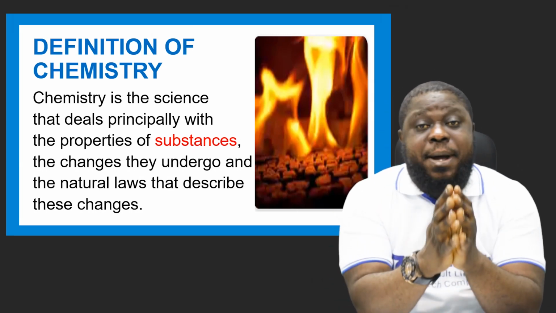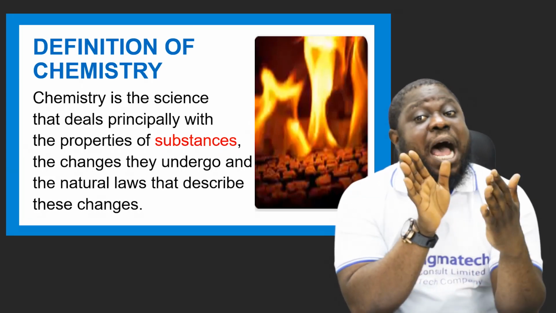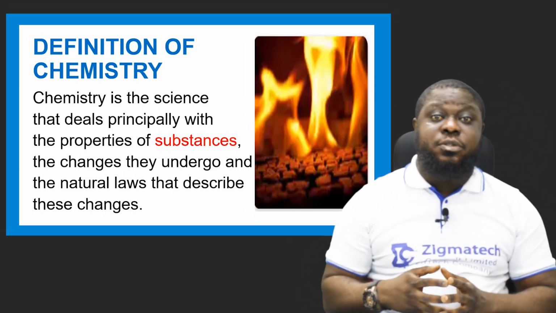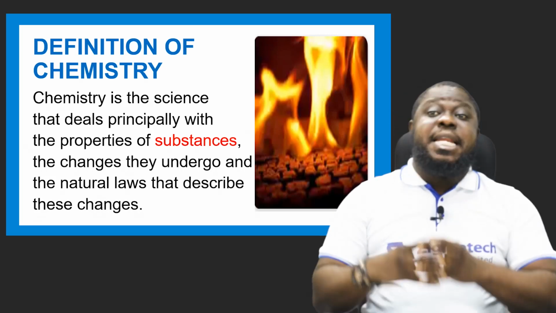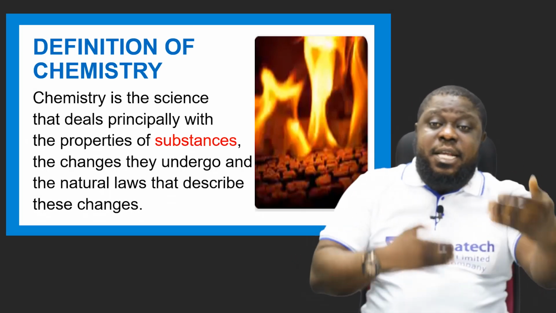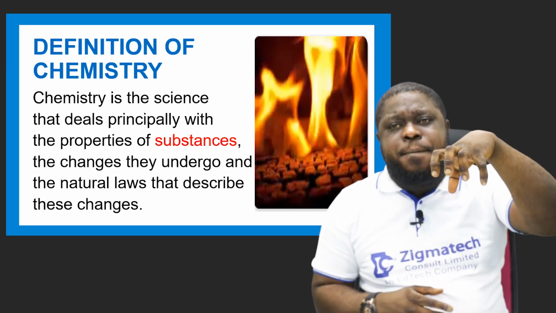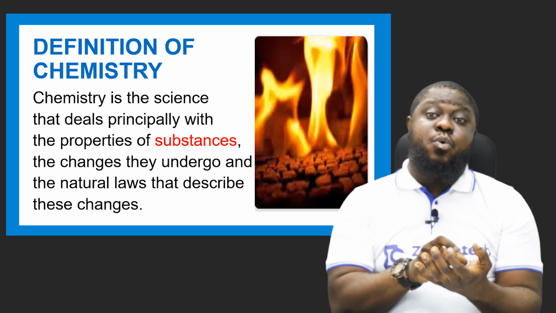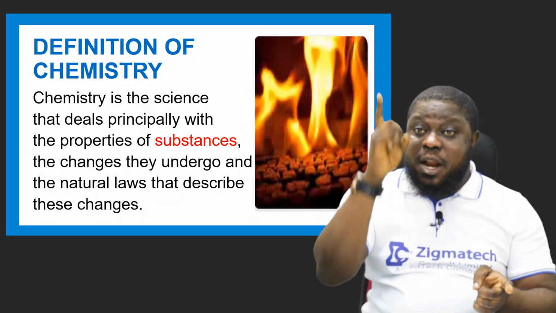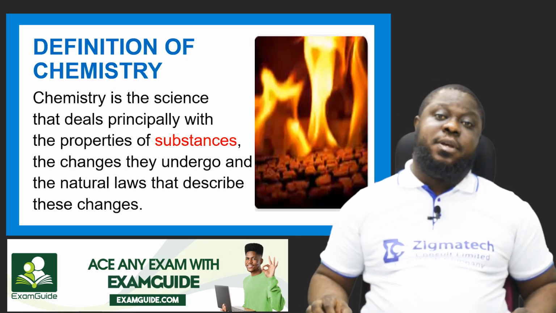Now, what are these substances? They are matter. Because everything in life is a matter. These substances are matter, whether living or non-living. How you relate to them matters a lot. Either living things or non-living things are all matter. How you relate to them matters a lot. The changes these things undergo matter a lot. Now, the phenomenon that will tell you about how these things move, how these things operate, both the living and the non-living things, is chemistry. Because substances there is a matter, and matter is non-living and living.